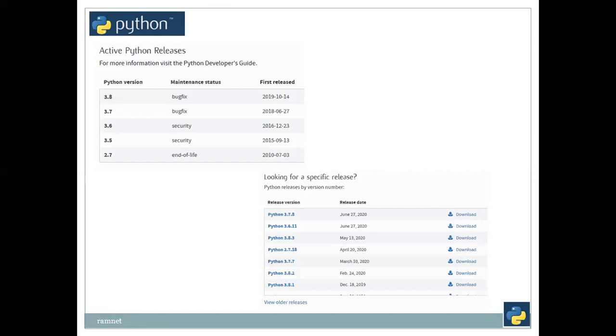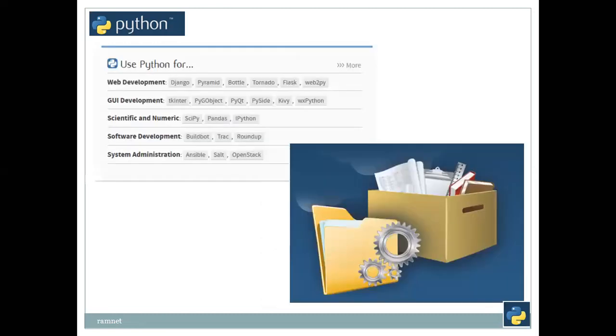So these are all the active Python releases. According to our own requirement, we can download this, and it is completely open source. We can download it and utilize it. No need to pay money to anyone. Use Python for web development, GUI development, scientific and numeric development, software development, and system administration. Use Python with Django, Pyramid, Bottle, Tornado, Flask, WebCore, and so many other things.